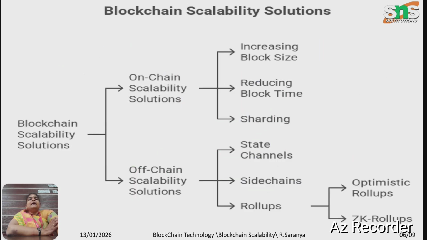So how can we provide a solution for these blockchain scalability issues? Through two types. One is the on-chain scalability solution, and the next one is the off-chain scalability solution. The on-chain scalability solution is increasing the block size reliably, so as to reduce the blockchain time. In the off-chain scalability solution, we can use state channels, side chains and rollups in order to increase the scalability and also reduce the blockchain time.